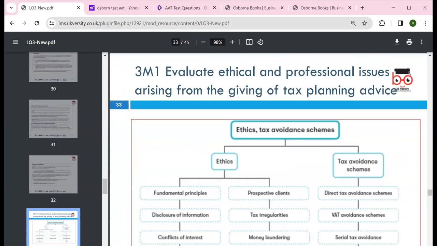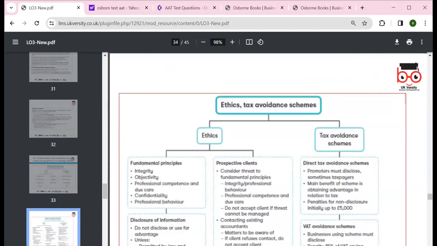When we do 3.1M, we can look around ethical and professional issues arising in tax planning. On ethics, we know the professional code of ethics: prospective clients, tax irregularities, money laundering, and direct tax avoidance schemes, which we need to follow accordingly. When we look at ethics, we know integrity and objectivity. We discuss professional behavior, professional competencies, confidentiality, and integrity.